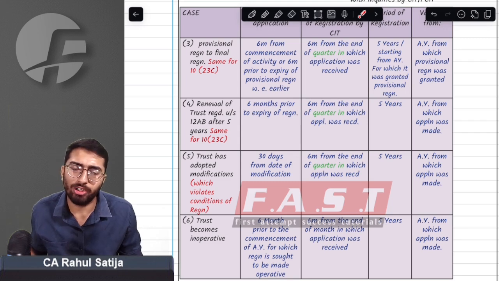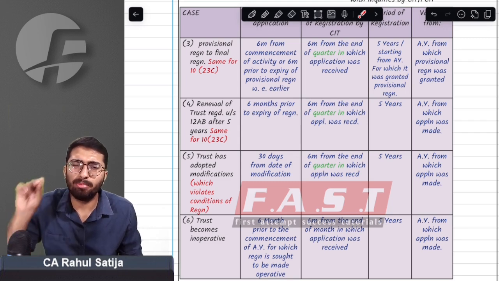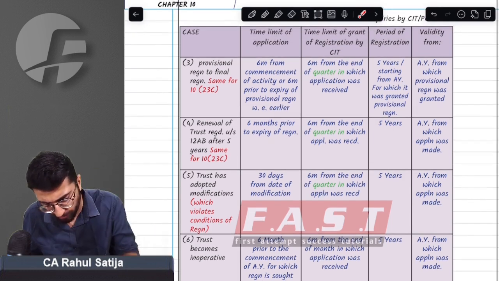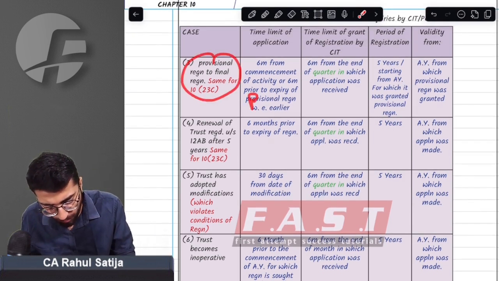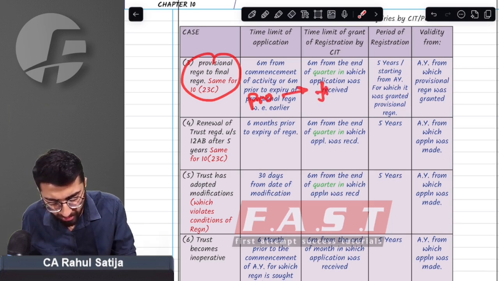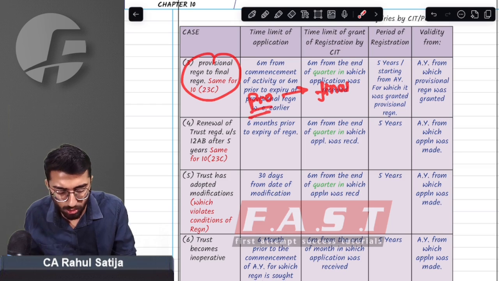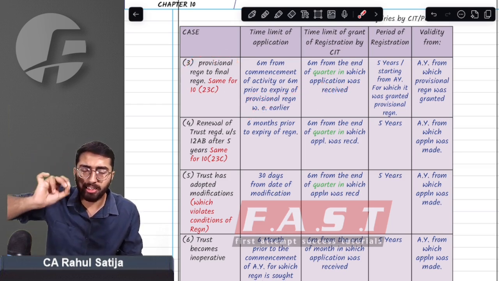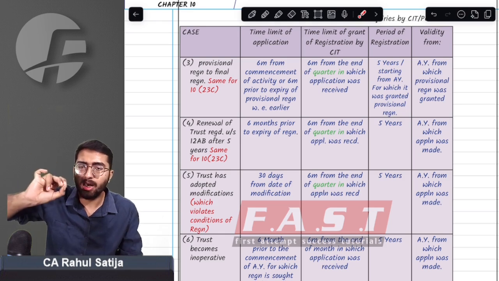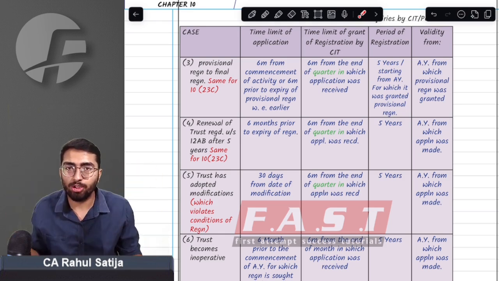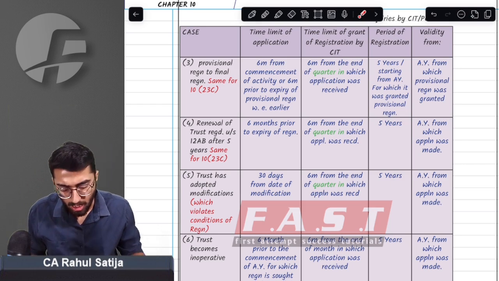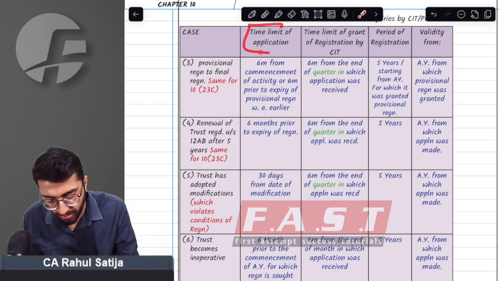Now, due dates have changed in this case. Only a bit. What used to happen, just remember this point: whenever provisional registration was sought to be converted to final registration, the trust was already registered, as it had already received a provisional registration. Now it intends to convert such provisional registration into final registration. What was the time limit for application?